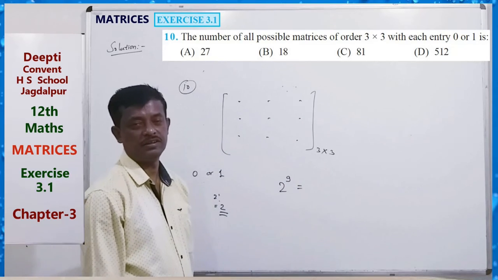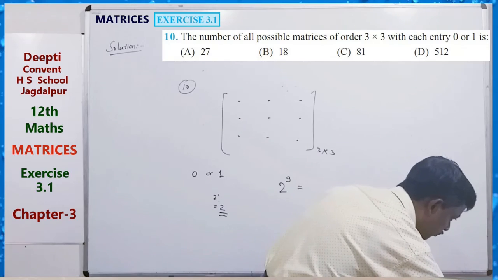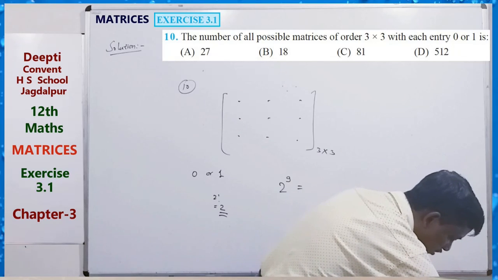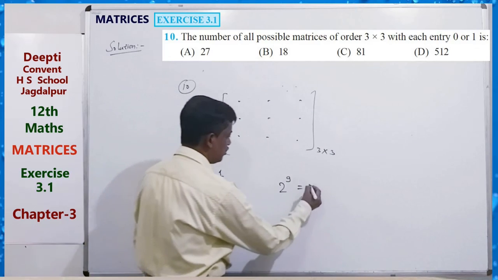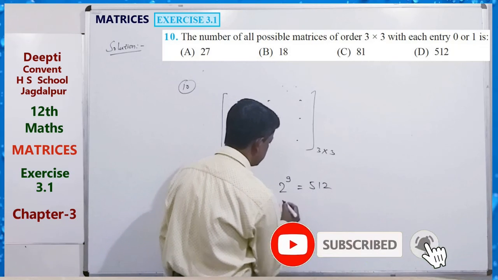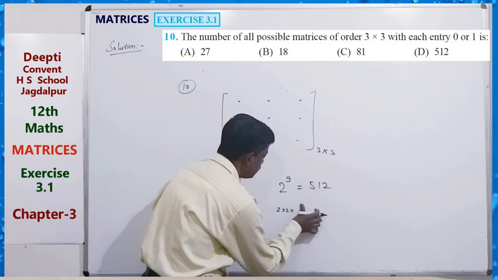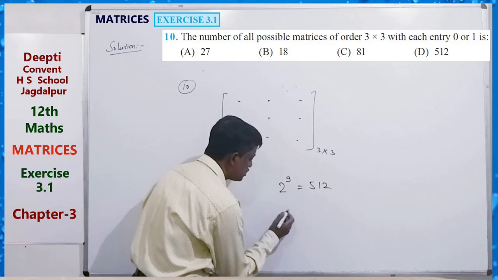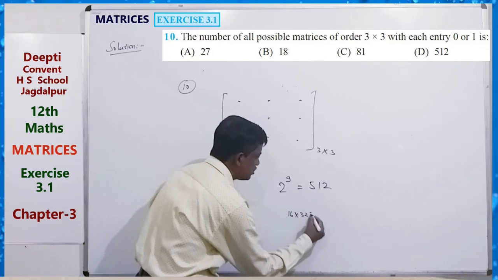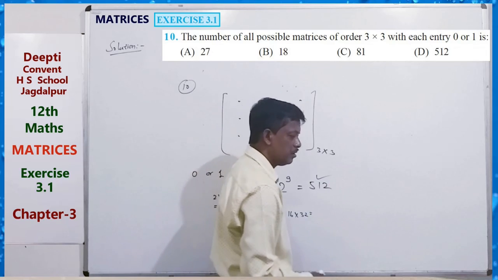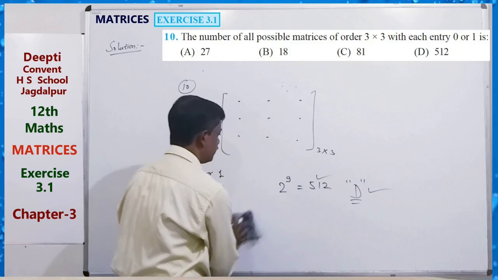Calculating, 2 to the power 9 equals 512. So option D is correct.